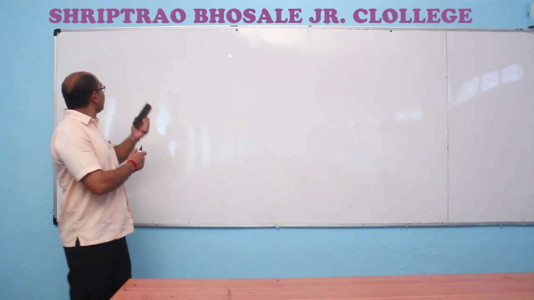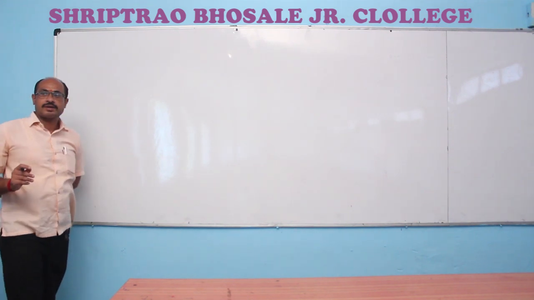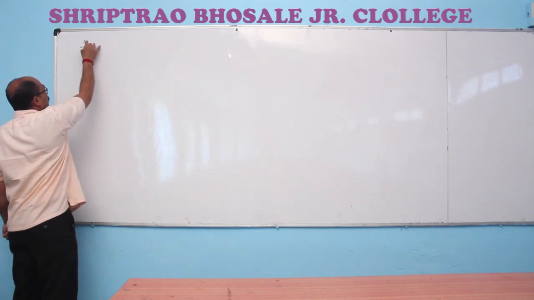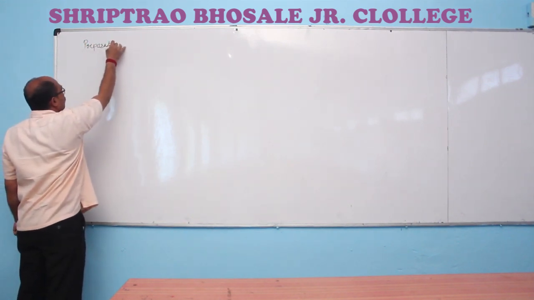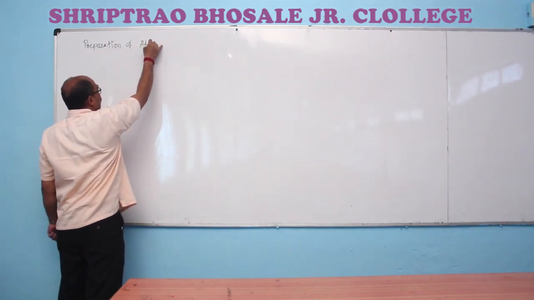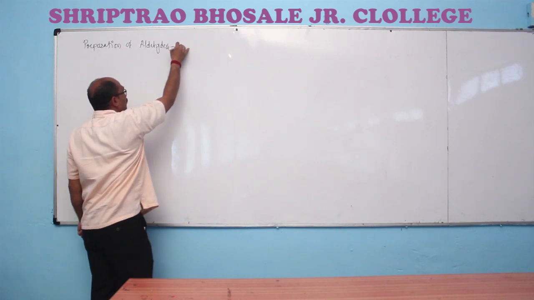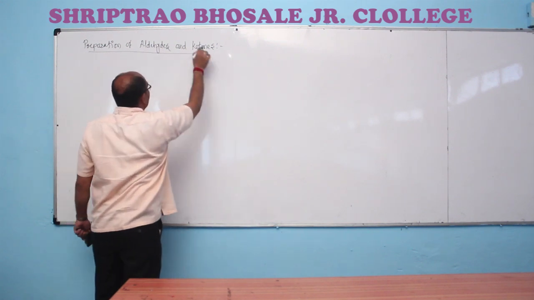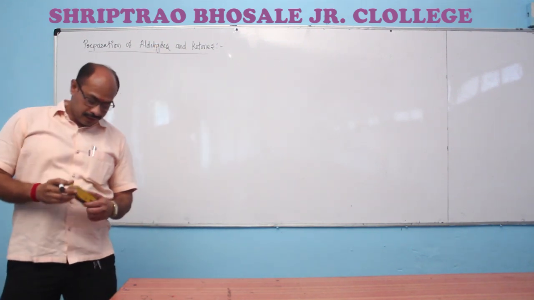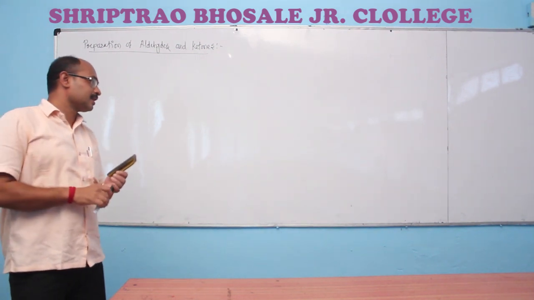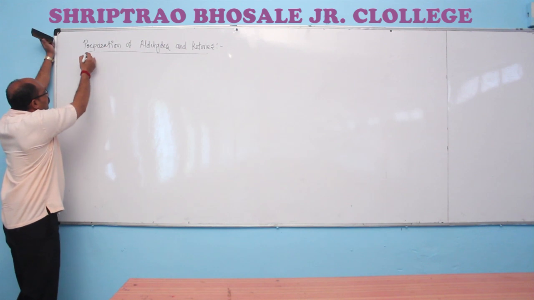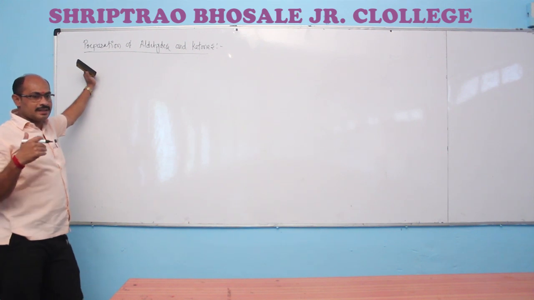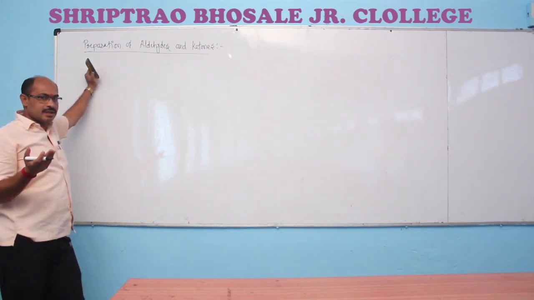So, today we are going to study the next point of this chapter. It is the preparation of aldehydes and ketones. As always, the functional group of these two is the same, the carbonyl group. Only the carboxylic acids have the presence of a hydroxyl group, so carboxylic acids have different preparation reactions than aldehydes and ketones.